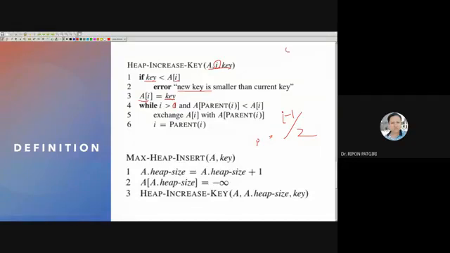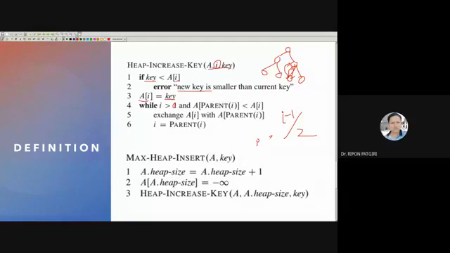Say, for example, this is my heap, a max heap. If I would like to increase this key, then I compare with this key and move upward, and this should move downwards.